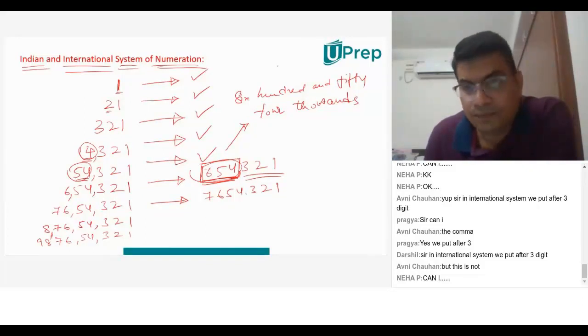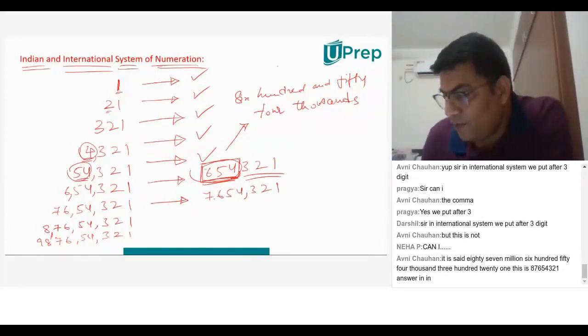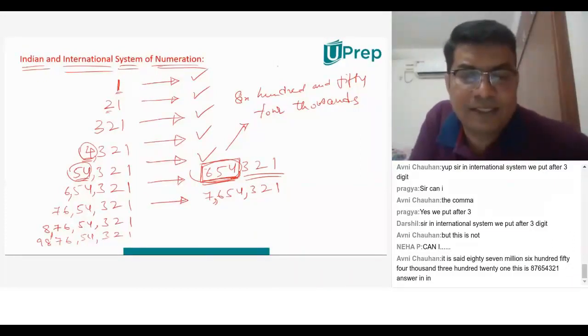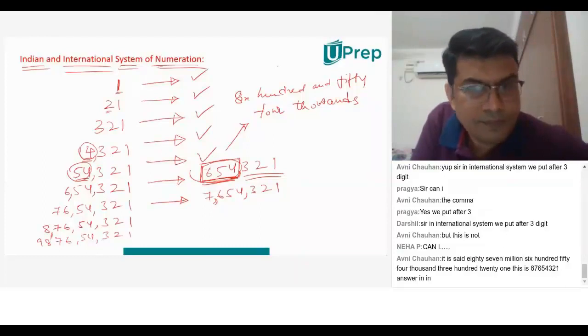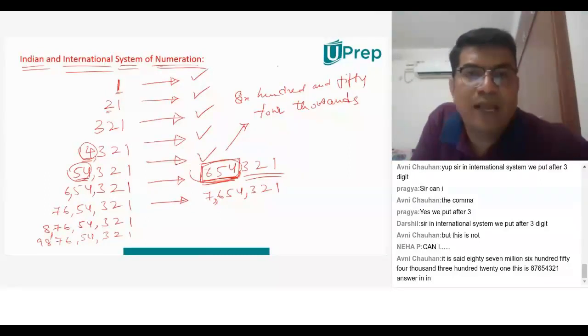We put our comma after 3, between 4 and 3. Very good. What is the next one? Between 7 and 6. Very good. Come on, tell me, Pragya, how do you say this? 7,654,321. Very good.